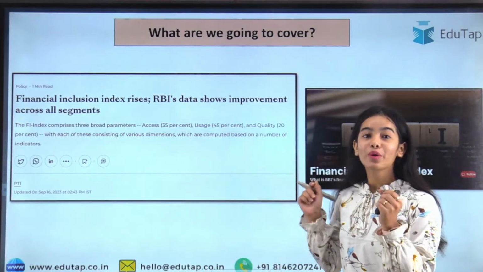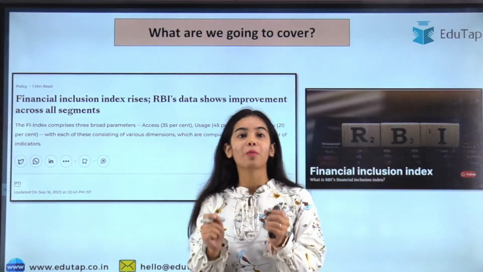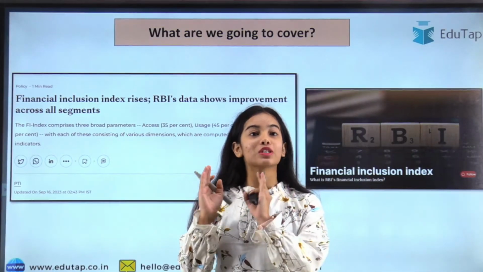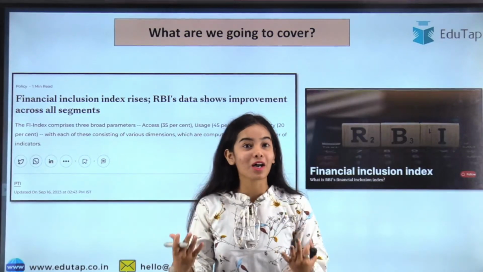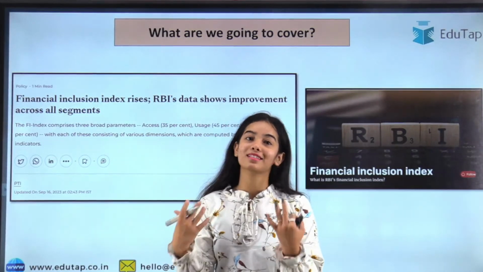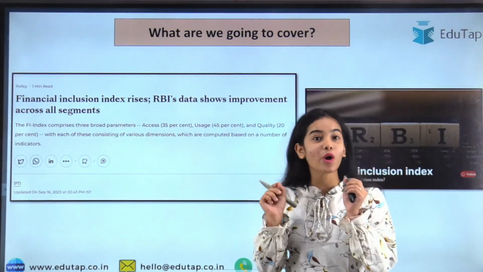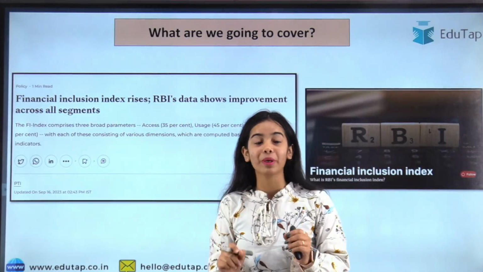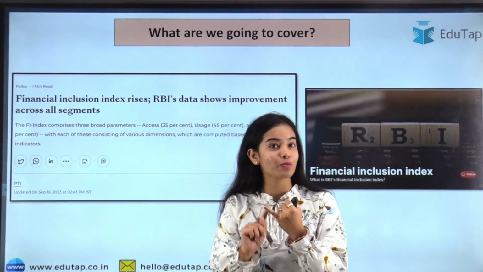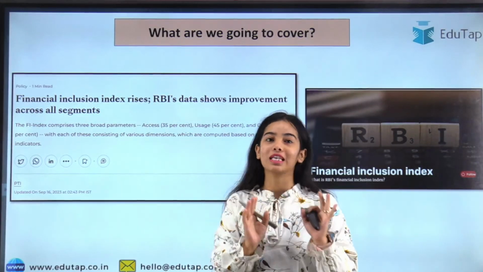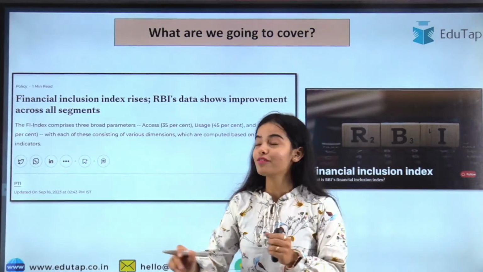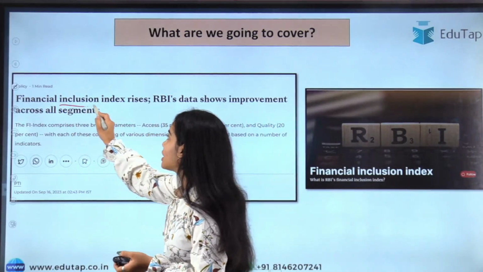Today we are going to do a very important topic for phase 1 and phase 2 of the examination, be it the RBI Grade B, the NABARD Grade A, or the SEBI Grade A. We are talking about financial inclusion, which is a very hot and very important topic. It is important for both the objective and the descriptive parts of the examination. And today we are going to get clarity about the financial inclusion index.